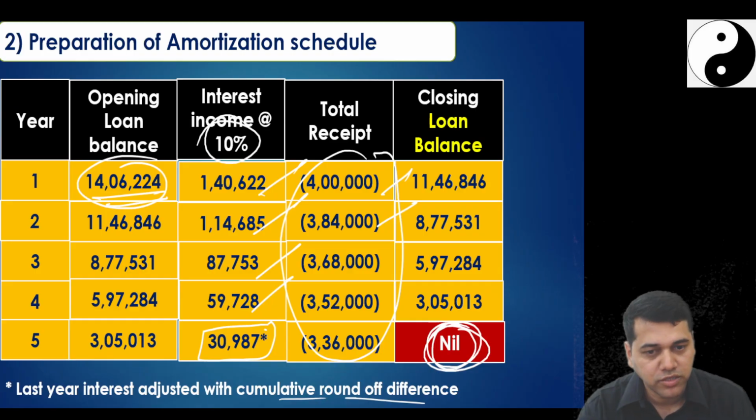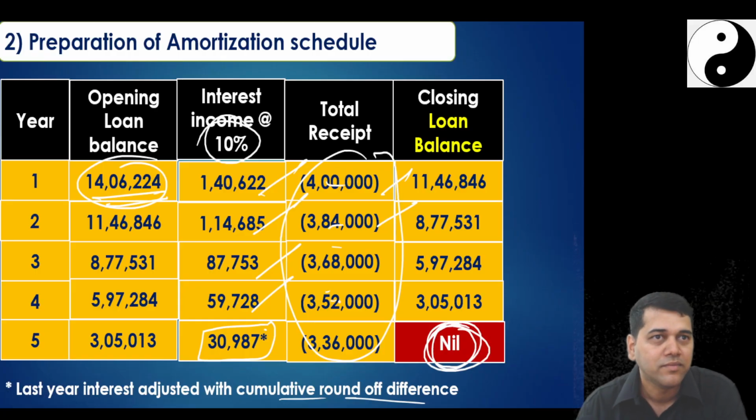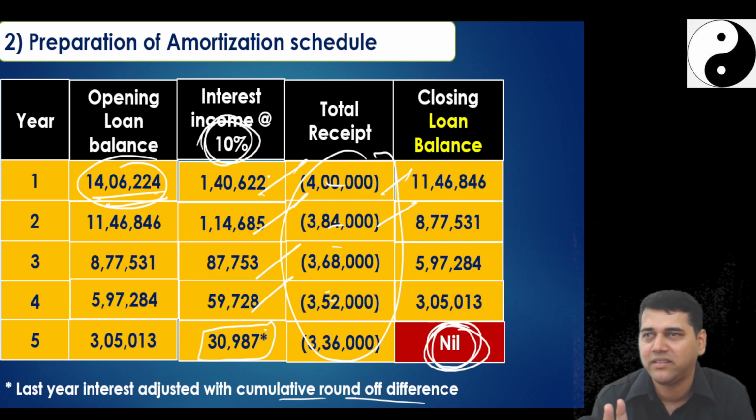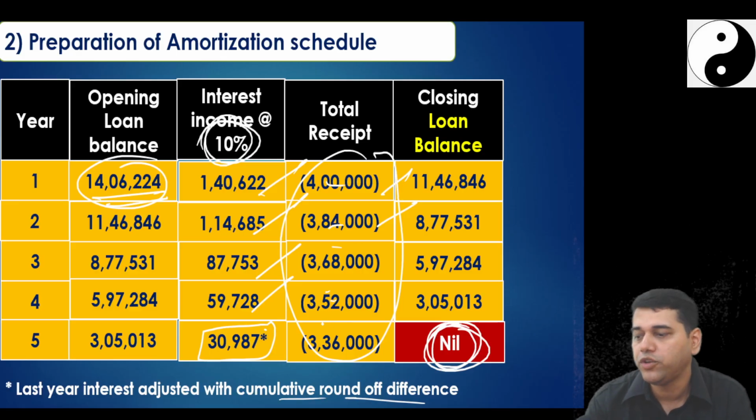In the last 2 questions, we were not paying any interest. There was no CCF. It was blank. But here there is a CCF, but it is not exactly 10%. So that we have to deduct. Now I will tell you the beauty of this particular thing. Okay, we'll pass the last year entry now, or first year entry.